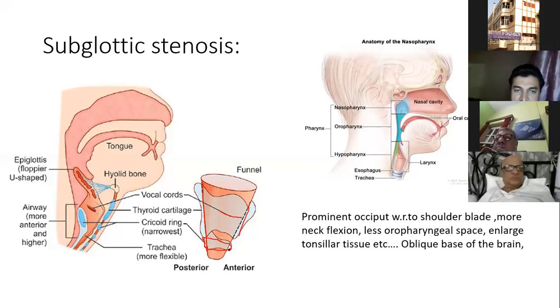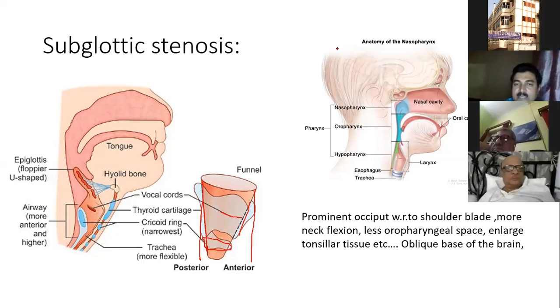And in the adult, gradually the shape changes, from funnel to barrel. In the adult, the larynx is enlarged with respect to body proportion, but here it is constant with respect to body proportion. So there is more turbulence, and more chance of obstruction with minimal mucosal edema. So this is one peculiarity.